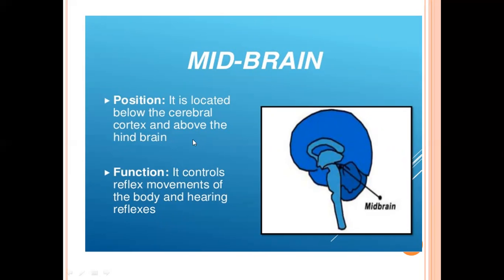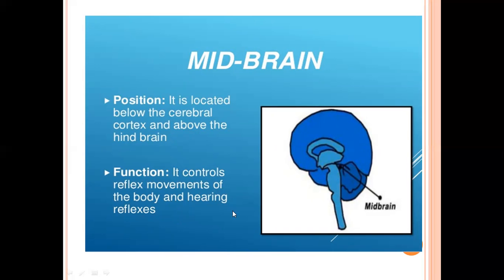Its function is that it receives sensory information and sends it to the appropriate part of the forebrain. Is it clear? It also controls auditory reflexes and postures, you can say the position of the body.